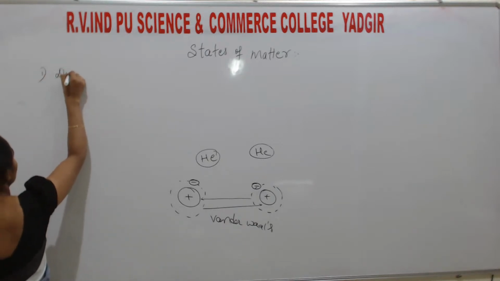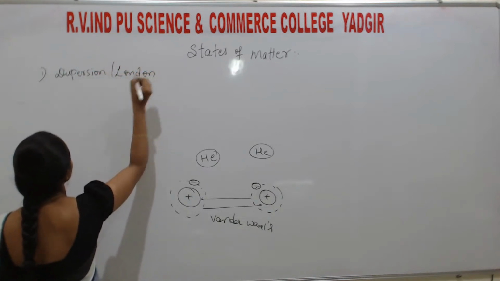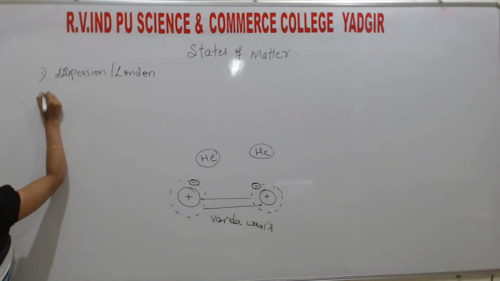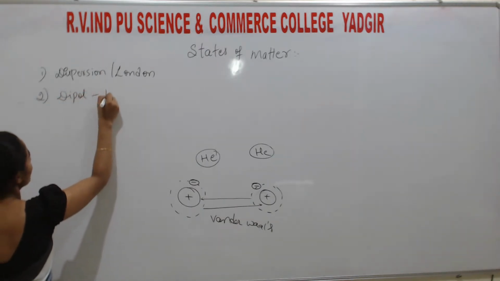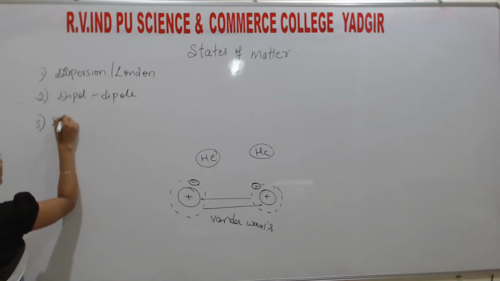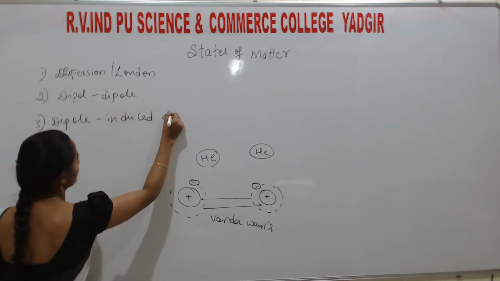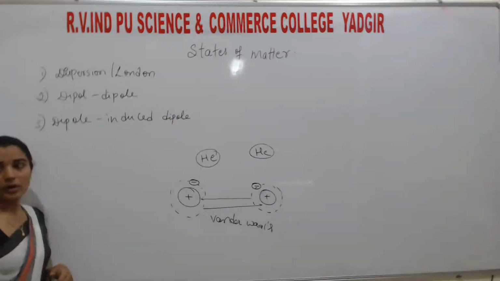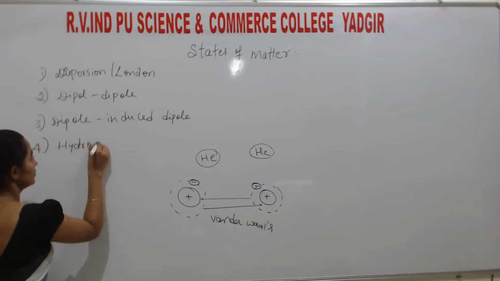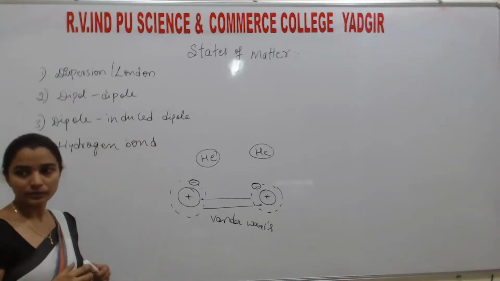One is dispersion or London force. So the types of van der Waals force are these. One is dispersion or London force. Another one is dipole interaction. Third one is dipole induced dipole. And the last one is hydrogen bond.